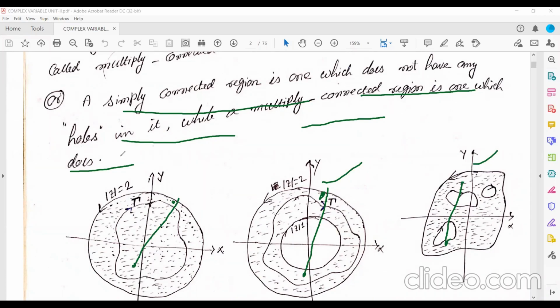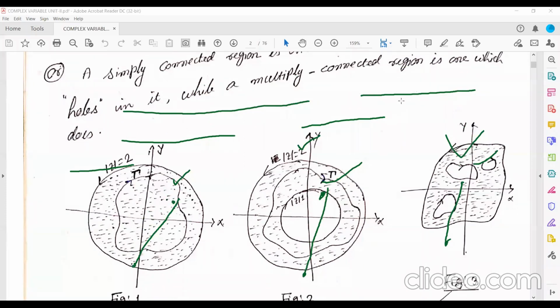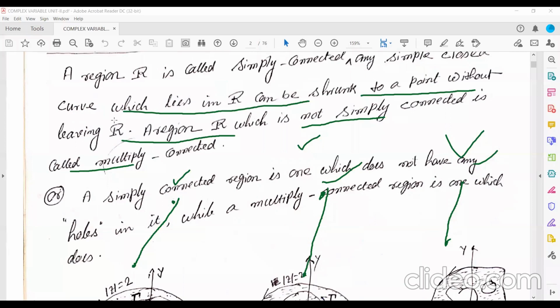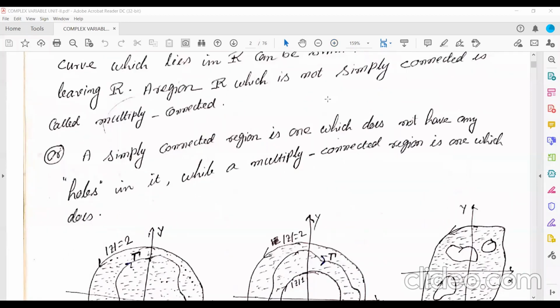But in the other two cases, it's not possible. So that's why this will become what? The other two figures will represent a multiply connected region. But this first one will represent a simply connected region. Okay. So that is shrunk to a point without leaving R. A region R which is not simply connected is called what? Multiply connected region. In other words, if a region is not simply connected, then that region is called a multiply connected region.